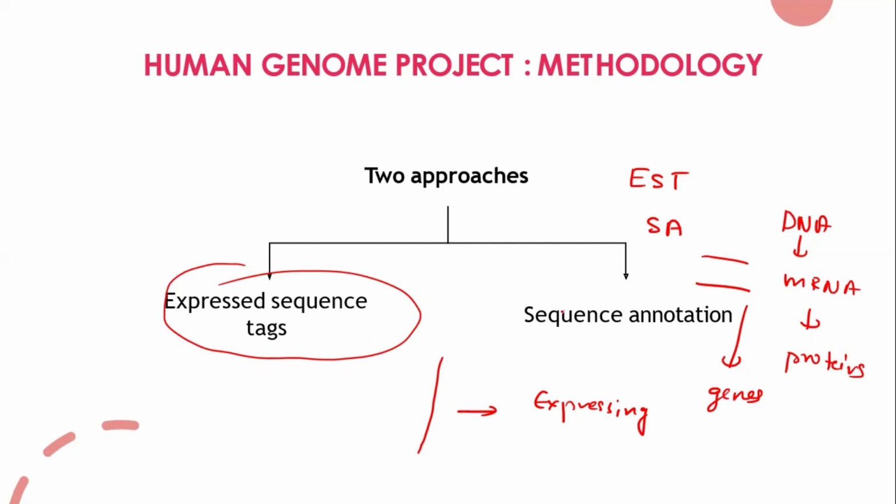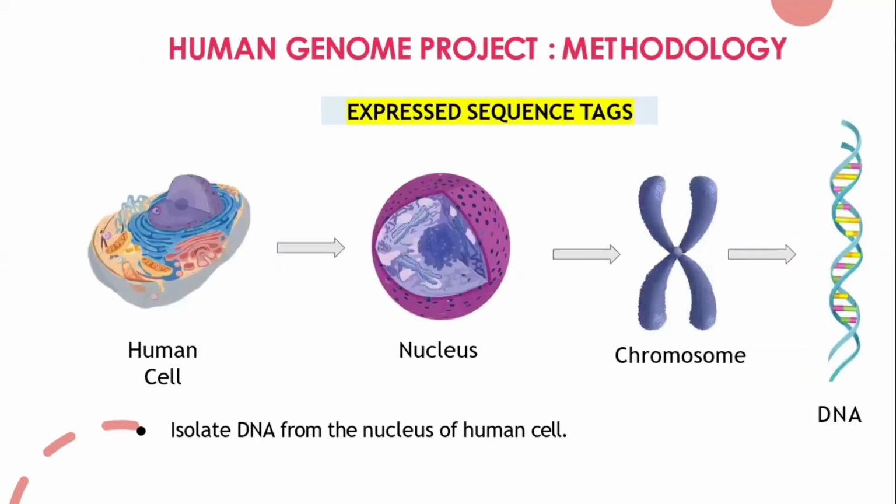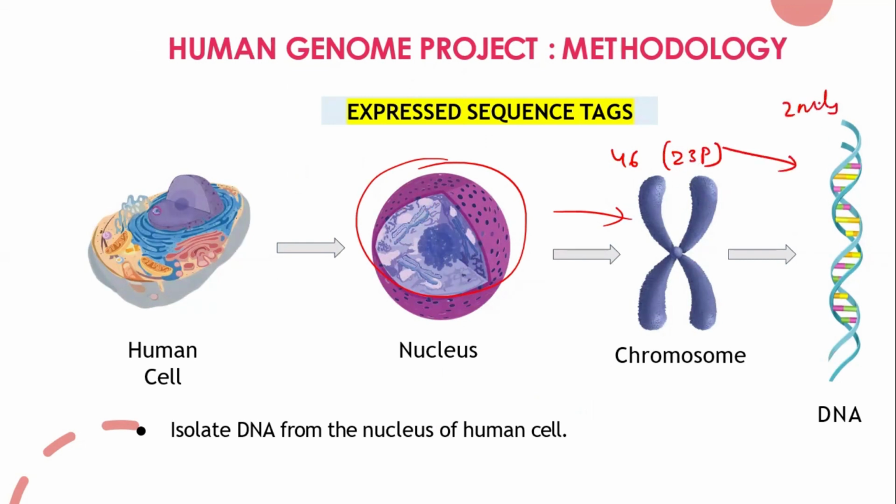Or sequence annotation. Okay, we'll just dive deeper and see what that is. So first we'll go with the first method, expressed sequence tag. We know that there is a human cell. Inside the human cell, we have a nucleus. Inside the nucleus, we have a total of 46 chromosomes or 23 pairs of chromosomes. In these chromosomes, the total 2 meters length of DNA is aligned. Yes or no?